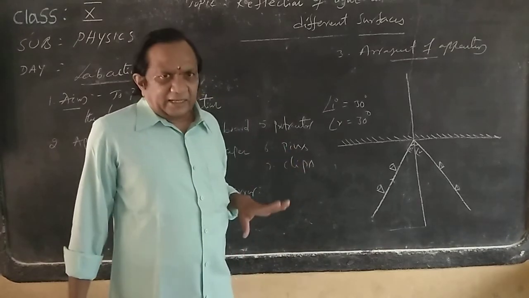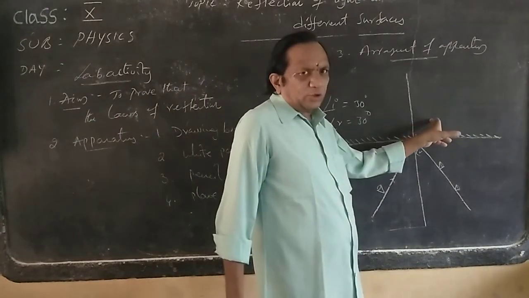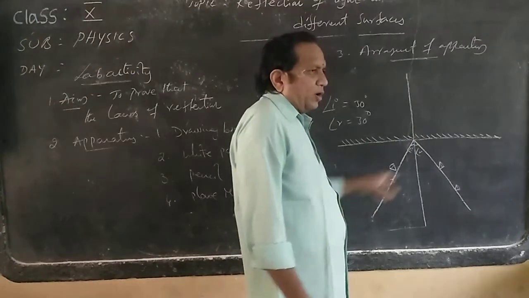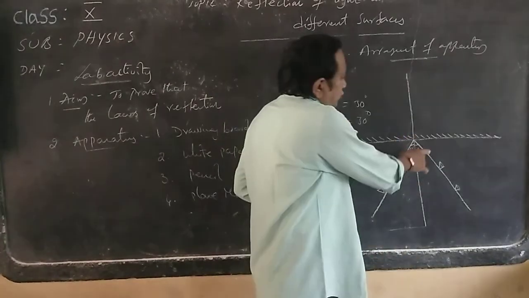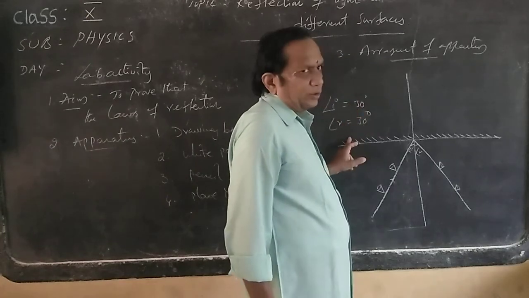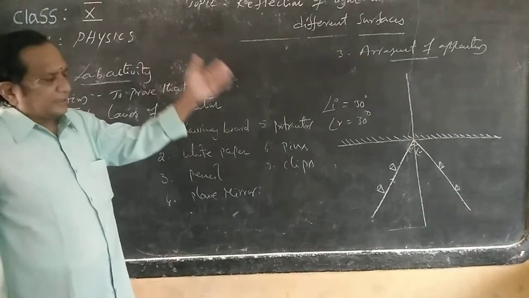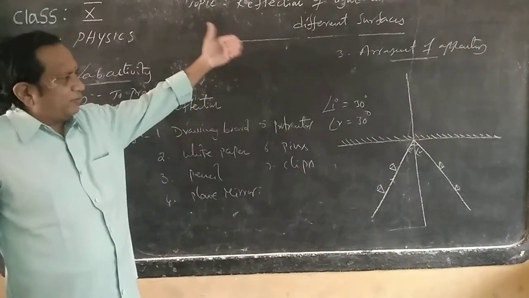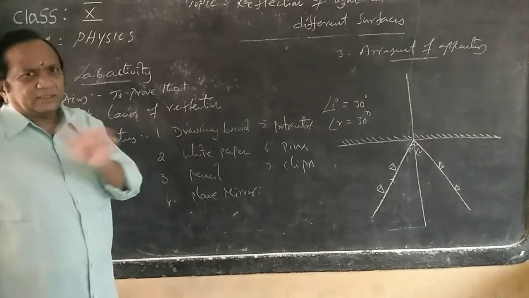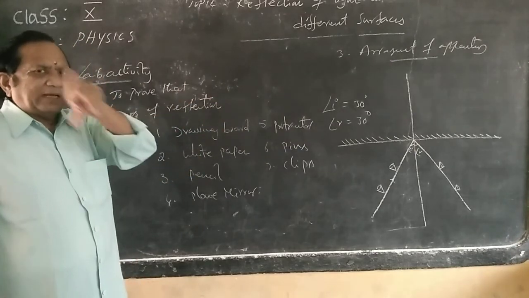Finally, when all 4 pins, that is the 2 image pins and the 2 pins you keep here, are in a straight line, remove them, draw the line and measure the angle. Angle I is equal to angle R. Change the values: 30, 35, 40, 45, 50, or 30, 40, 50, 60, 70.